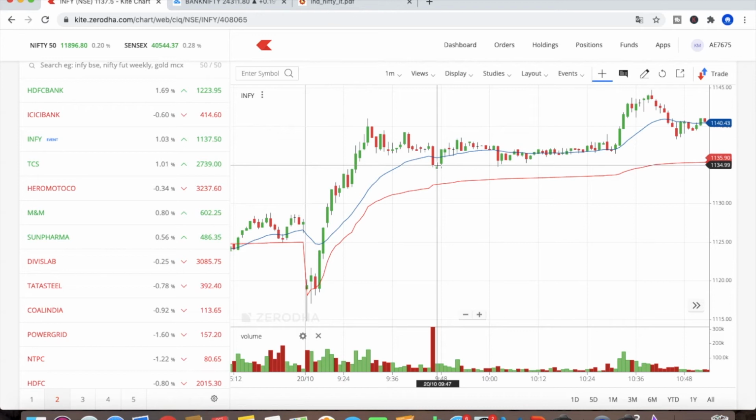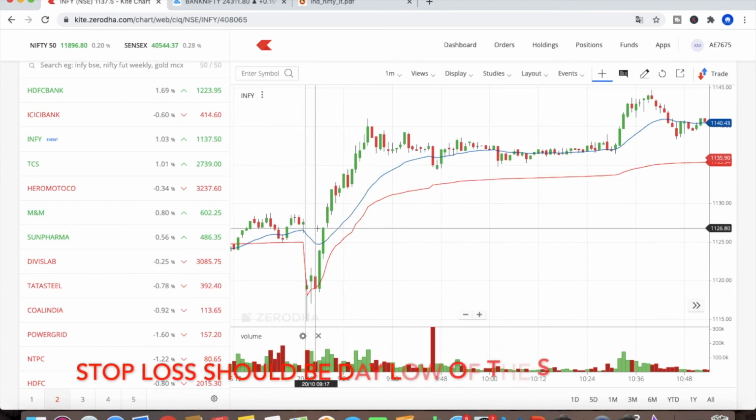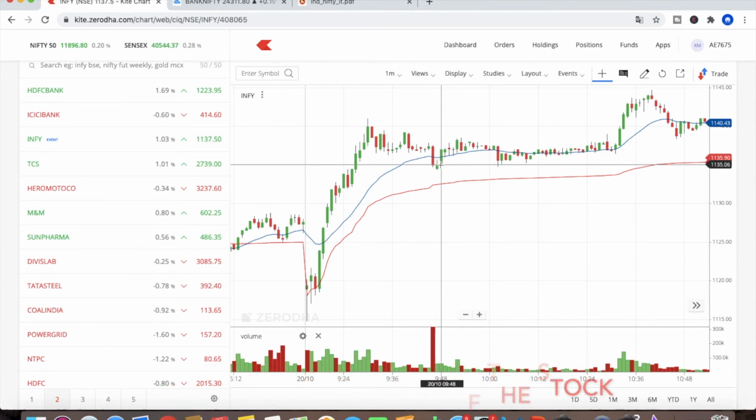So here you can see 1134, this is the point where you have to close your position. Once you open the trade at 9:19, you can close it by 9:48, 9:50. This is how you should do intraday trading.